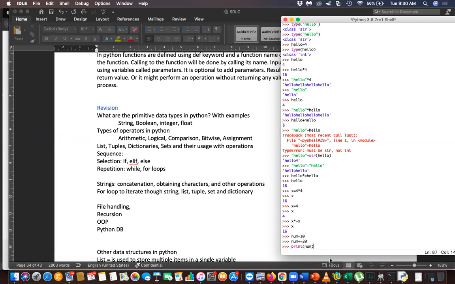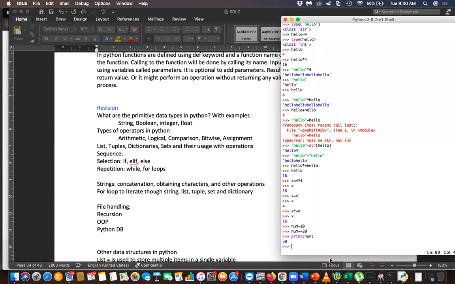Just tell a value. You have to learn, right? You have to learn. No, nothing else. It's 30. Yes, correct. So plus equal means you add: earlier it was 10, you add 20 and assign it to the same variable. And what about this number plus equal number?